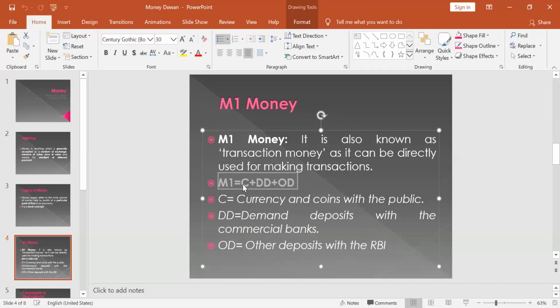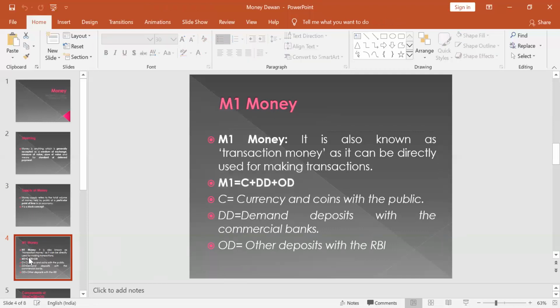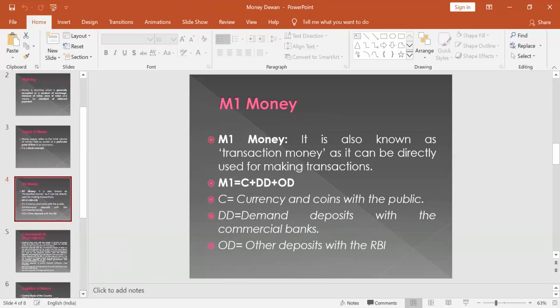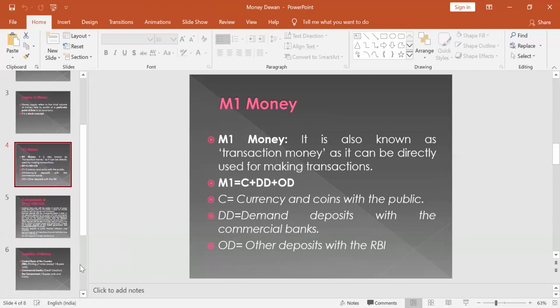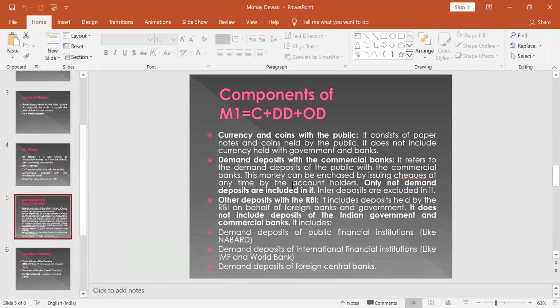Here C means coins and currency held with the public, DD means demand deposits with the commercial banks, and OD means other deposits with the RBI. So M1 has three components: coins and currency, demand deposits, and other deposits. Now, what are all these?